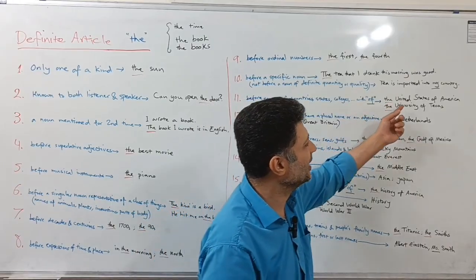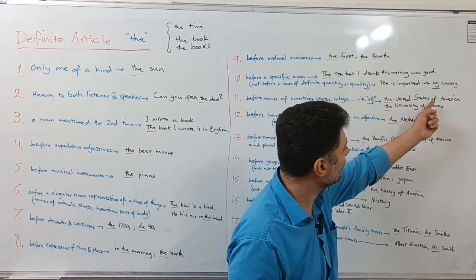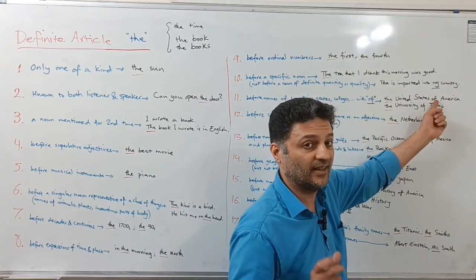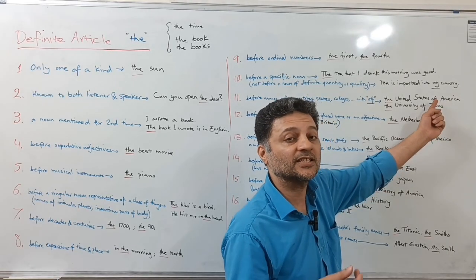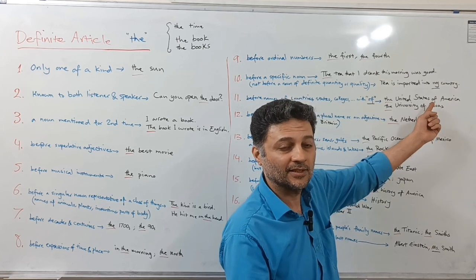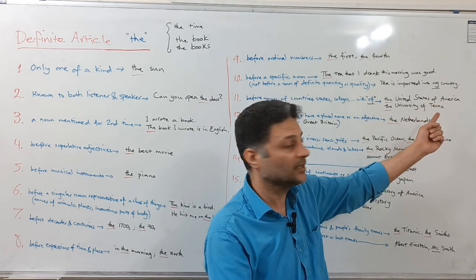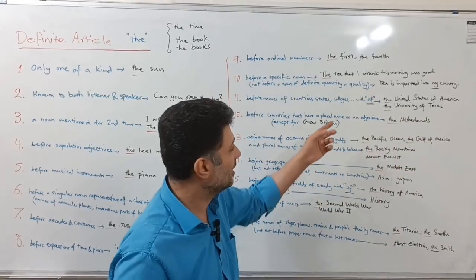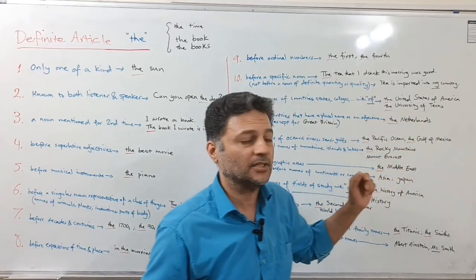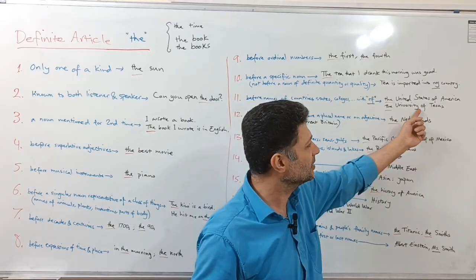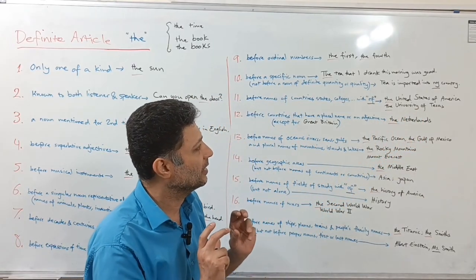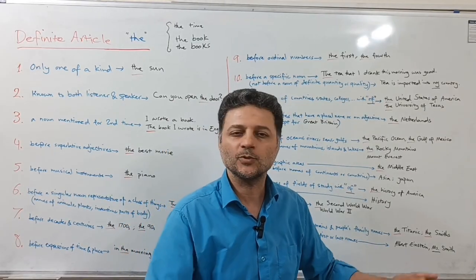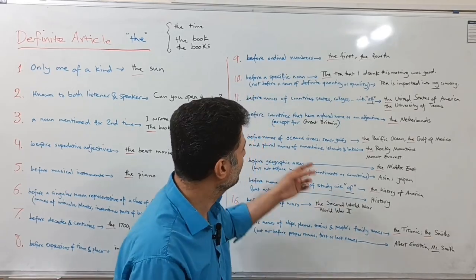Well, number 11, before names of countries, states, colleges, including the word of, when they come with of, right? Like the United States of America. When there is the word of, we use "the" before them, right? The United States. Of course, note that we don't use "the" before proper nouns, such as the names of the countries, like America, Britain, England, China, South Korea, right? We don't use that before them because of proper nouns. We don't use anything before them. I'll explain that in the last item too. Or the University of Texas. There is the word of in it, and actually we use "the" before it. But if you say Boston University or Tehran University, okay, we don't use "the" before them because they don't contain the word of, okay? That's a note.